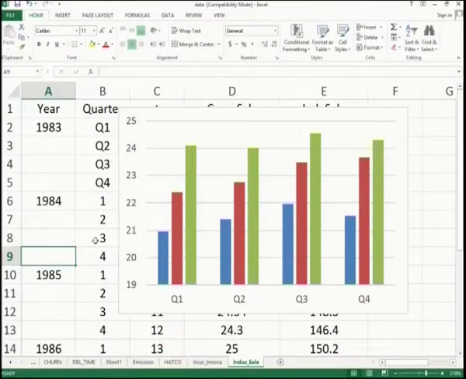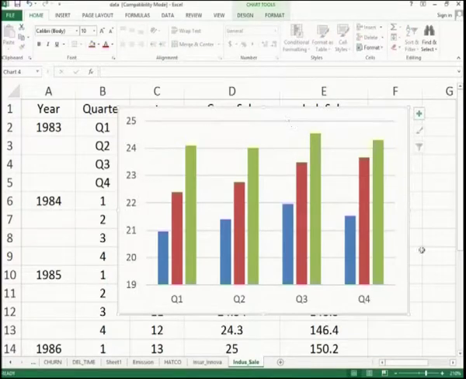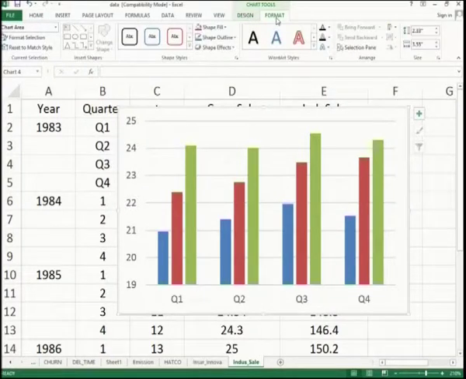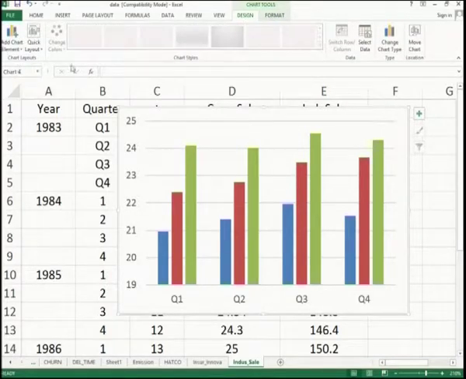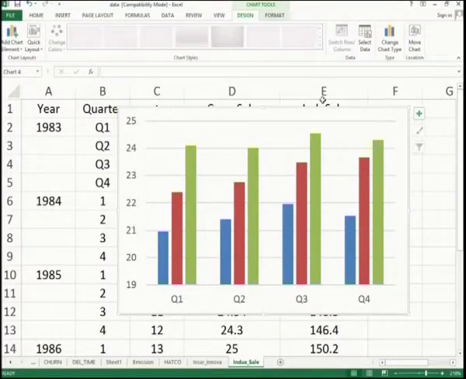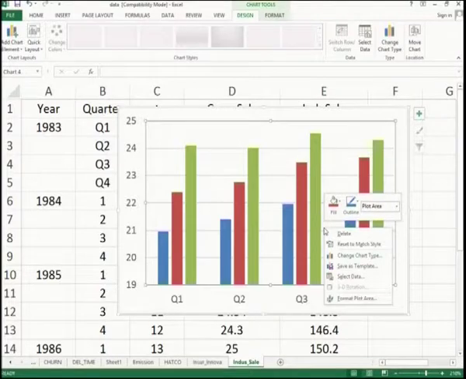When I click the cursor, look at the menus here carefully, this is the regular view. Suppose I click the picture, anywhere in the picture, you will have two more options immediately appear here: chart tools, design and format. Design is for colors, but format is more important. We can change the format, how it looks, and all the look and feel details can be done. Suppose I take this particular part. For chart styles, there could be different charts and we can select them from this right click, change chart type, or from this menu also.